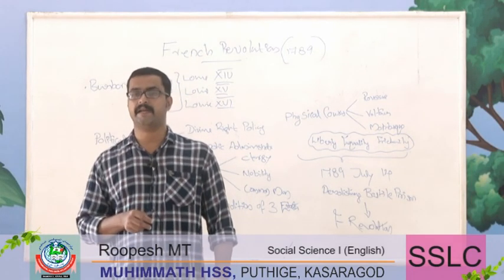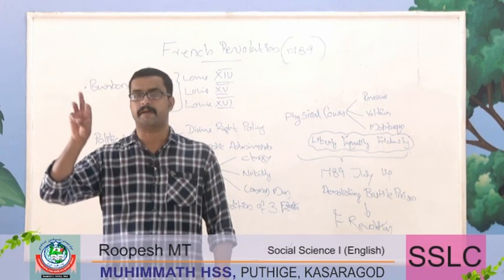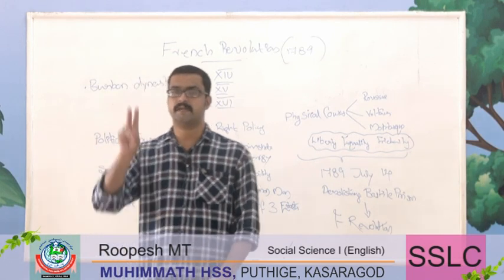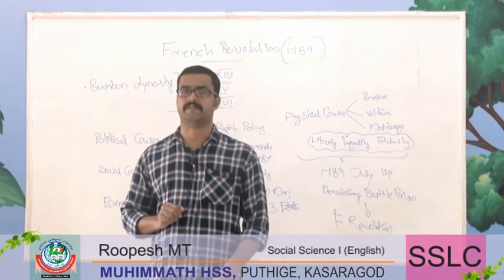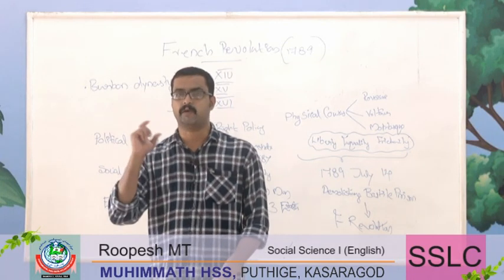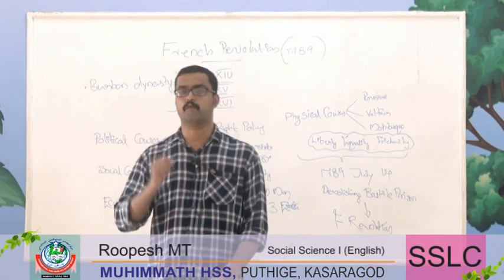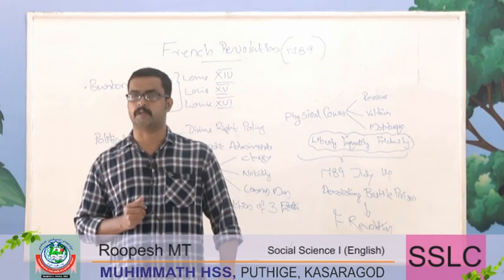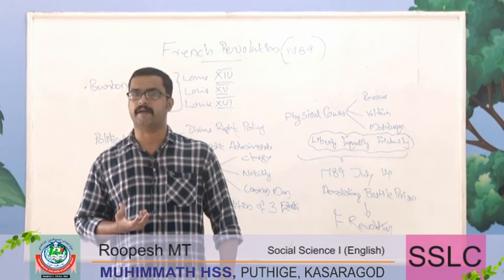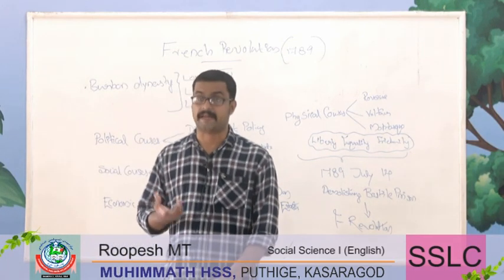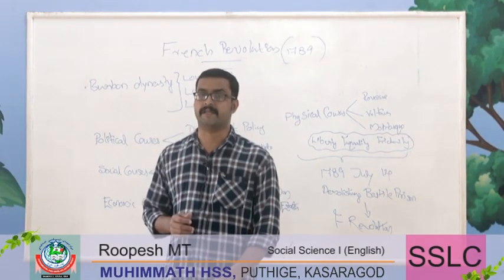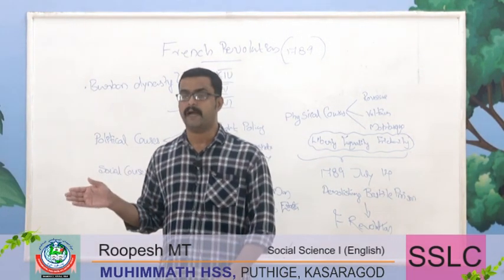The third category included traders, middle class men, teachers, laborers, farmers, etc. And the ideological viewpoints of Rousseau, Voltaire and Montesquieu inspired the third layer, and they took arms against the French administration.